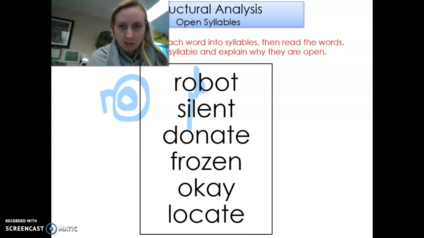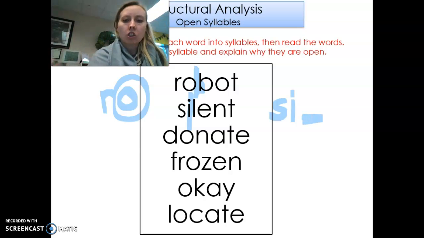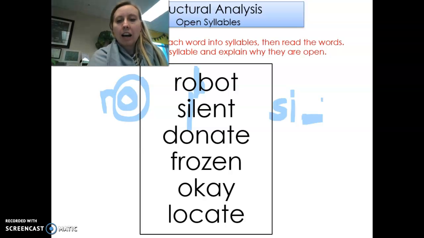Silent. Break it right there. So this is sigh. Do you notice there's no consonant to close it? So this would be called an open syllable, and it says the long vowel sound, I. That's why it's silent, not silent.